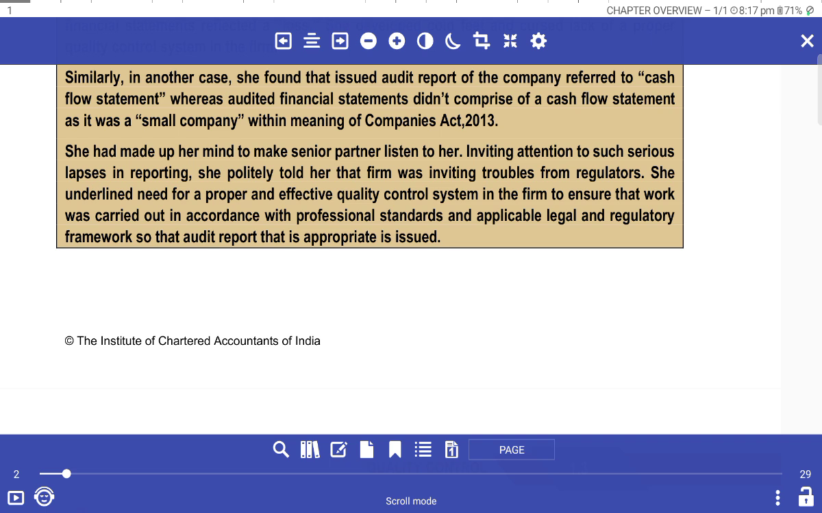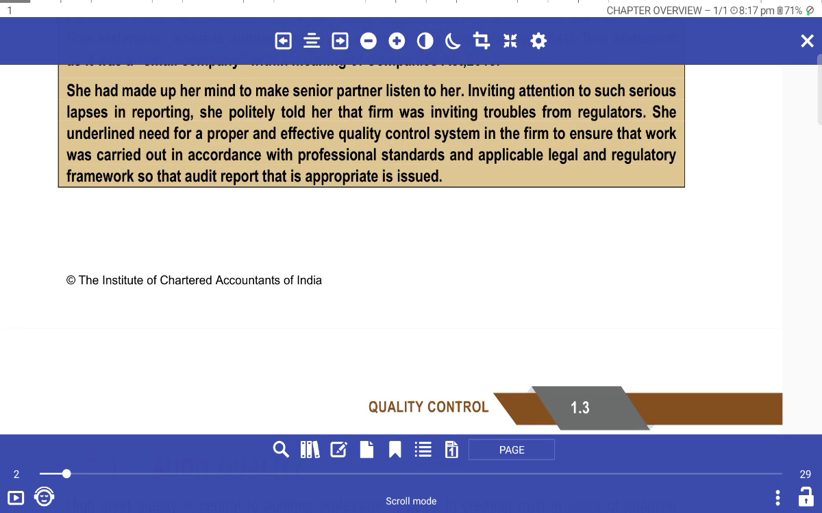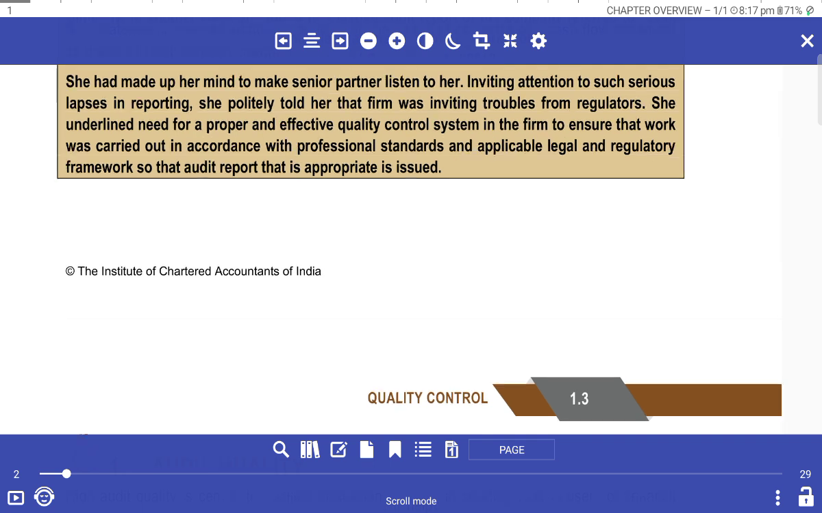She made up her mind to get the senior partner to listen to her, inviting attention to such serious lapses of reporting. She politely told him that the firm was inviting trouble from regulators, underlining the need for a proper, effective quality control system in the firm to ensure the work is carried out in accordance with professional standards and applicable legal and regulatory frameworks, so that the audit report issued is appropriate.